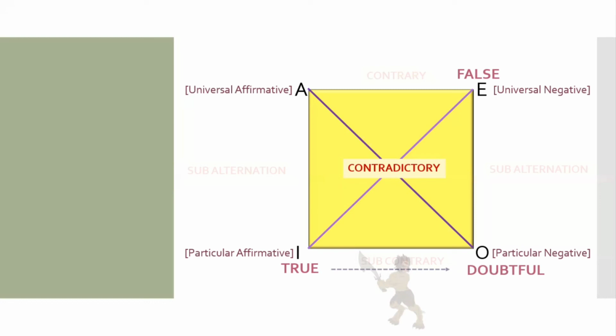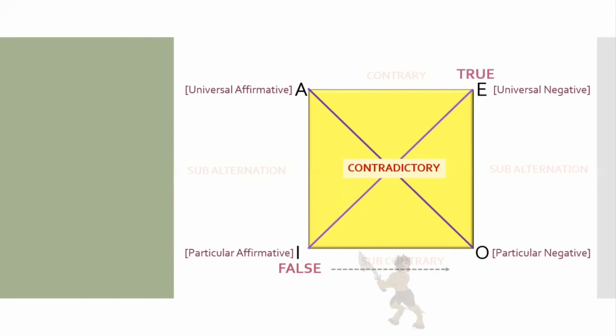And if I is true, what happens to the universal affirmative? If I is true, now remember, the demon is below. Is there any guarantee that the demon, who is true below, will send only truth above? No, it is doubtful. Very clear? So let's try the next thing together. Let's see what happens if I is false. If I is false, definitely its contradictory has to be true. Very easy.